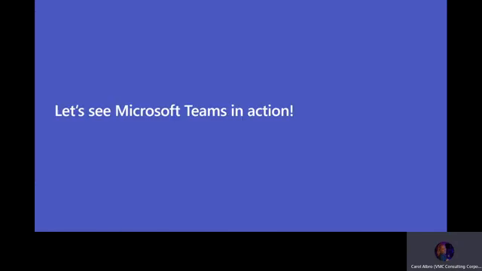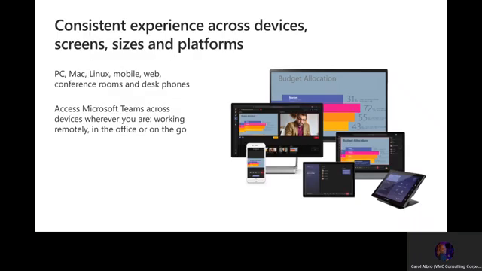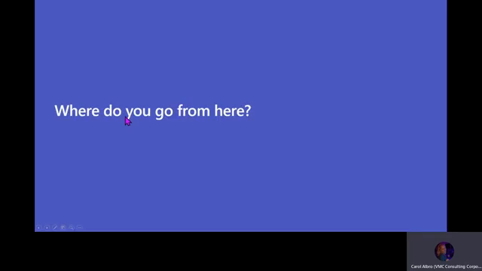All right, I'm going to go ahead and wrap up. So let's talk about devices and platforms. So Teams is accessible on multiple devices, whether you're using a PC or a Mac or an iPhone or an Android or an iPad or the web version. It's always available. And what's neat about this is that the feature function and look and feel across all of those platforms and devices is the same. So even if you have to switch from a PC to a Mac during the day or from an iPhone to a web version, how you access and use and function within Teams will be similar and the same. The look and feel and the feature function will be the same.